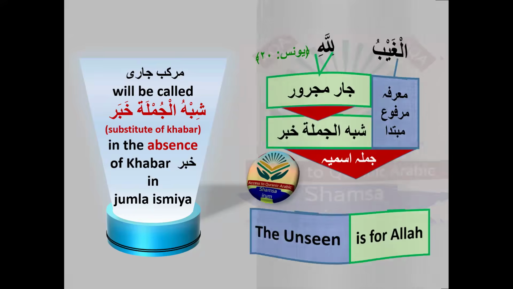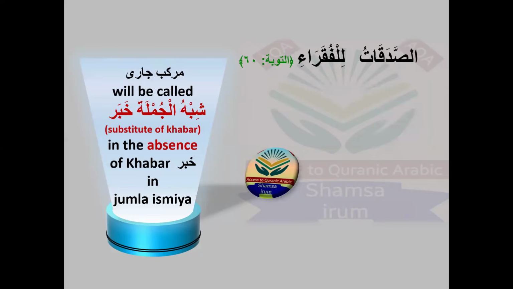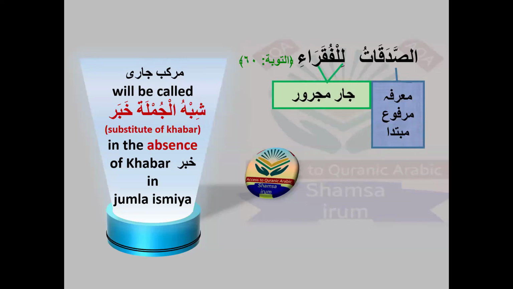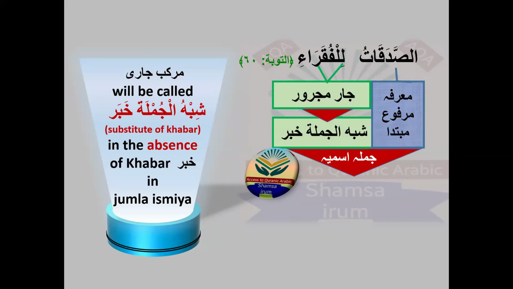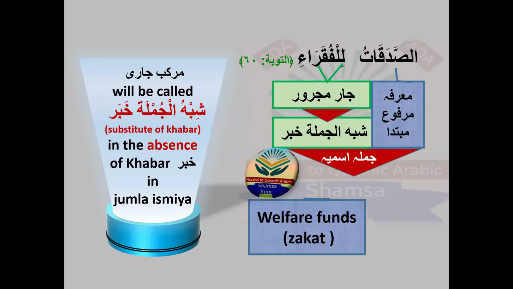Okay, let's do more examples. As-sadaqat is marifa marfu, so it's mubtada. Lil-fuqara is jar majroor. Again, there is no other marfu ism here that we can make a khabar. So khabar is not present here, khabar is absent here. In the absence of khabar, jar majroor will take the place of the khabar, so it will be called a shibu jumla khabar. So mubtada with shibu jumla khabar becomes a jumla ismiya. Welfare funds, meaning zakat, are for the poor.